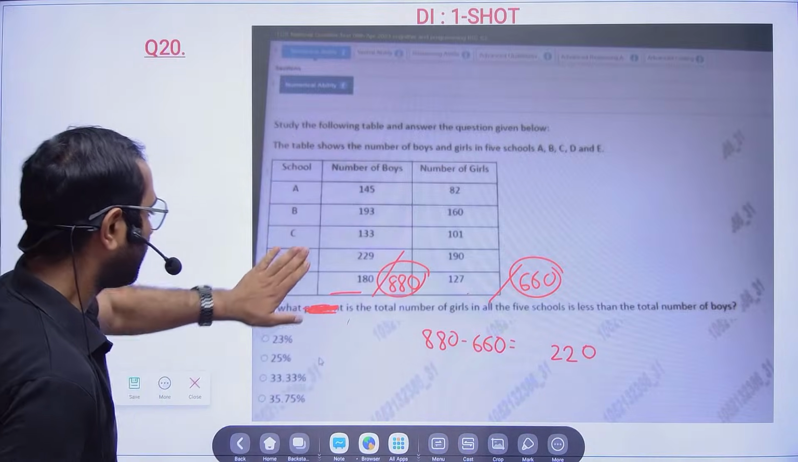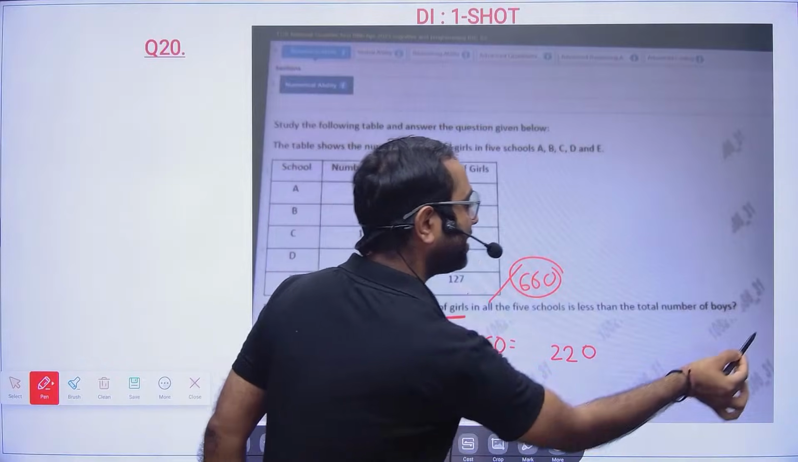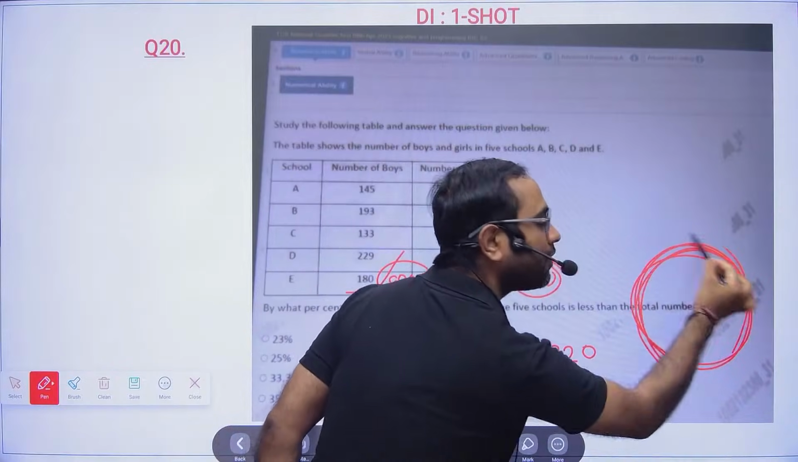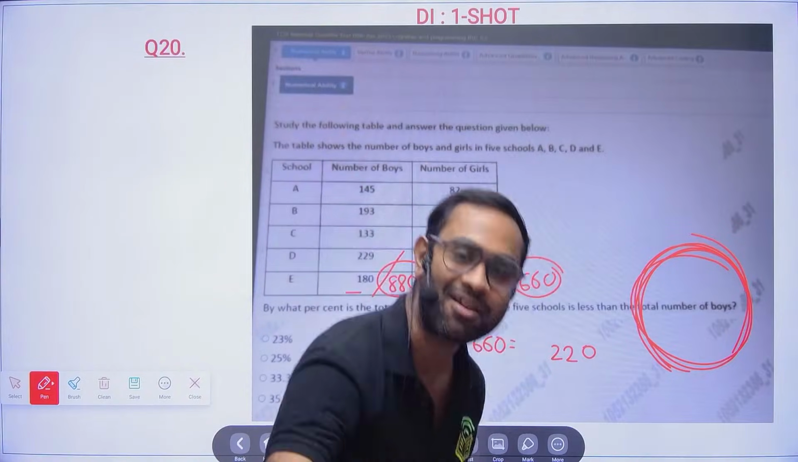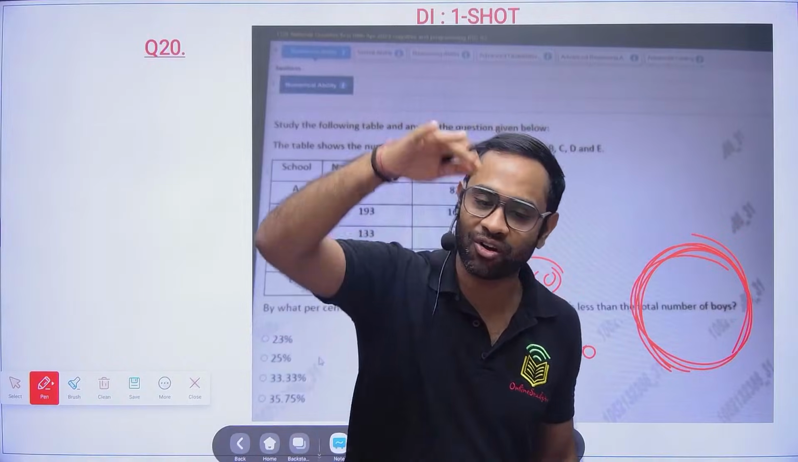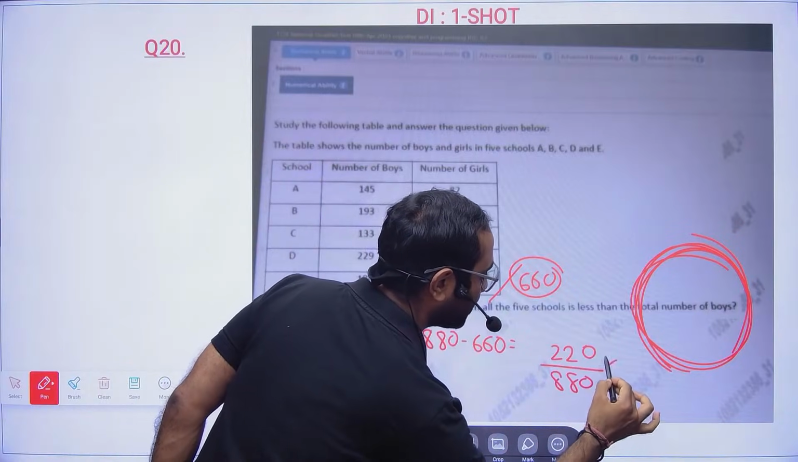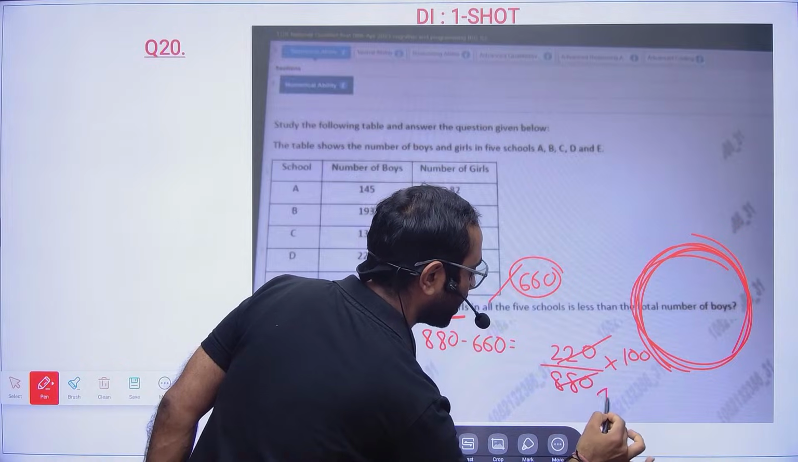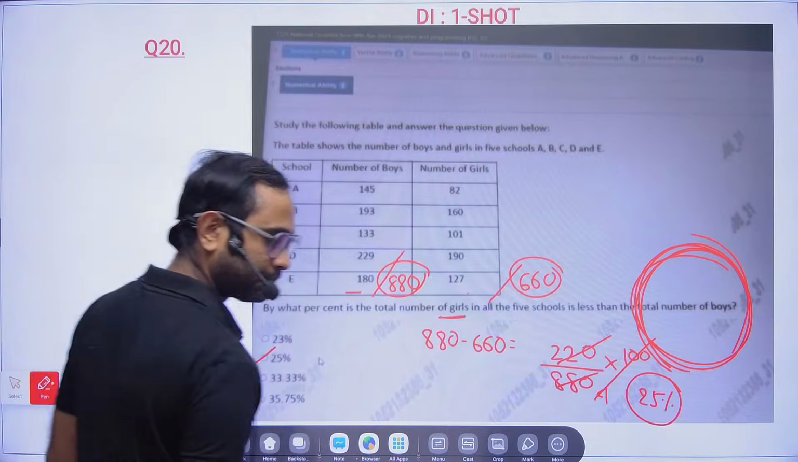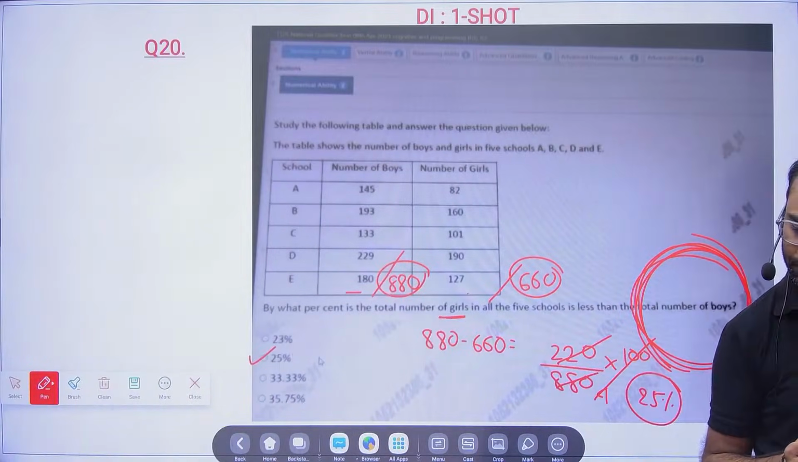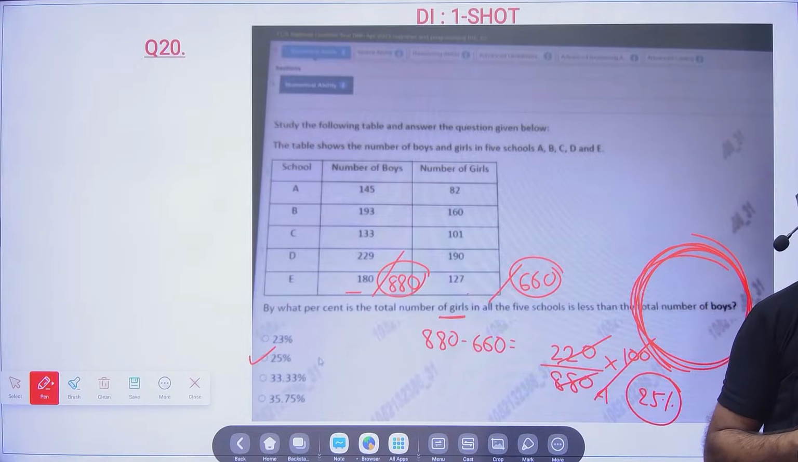Okay, now the percentage. By what percentage is the total number of girls in all 5 sections less, compared with whom? It's compared with boys. Whomever you are comparing, put them down. So 220 over 880, multiplied by 100. This is 4 times, and this is 25 times, so 25%. Is it clear? Done? Done for everyone?